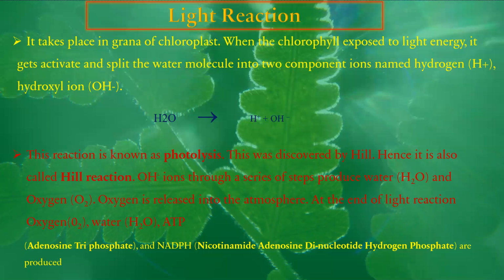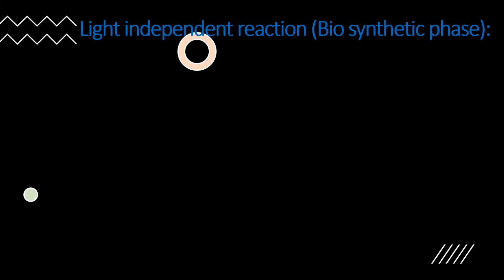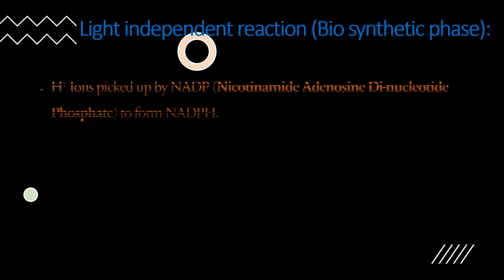Then move to the second step of reactions, which are called light independent reactions. Basically the light independent reactions are also called the biosynthetic phase. Okay, so in the previous reactions, the hydroxyl ion converts into oxygen. Then what about the H plus ions? Now the H plus ions are picked up by NADP, nicotinamide adenine dinucleotide phosphate. It is reduced to NADPH.